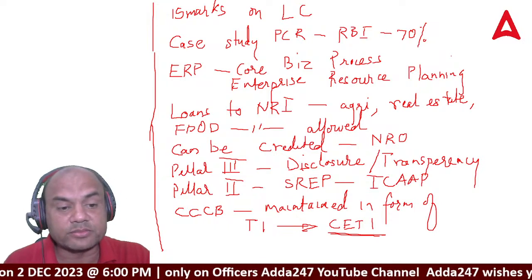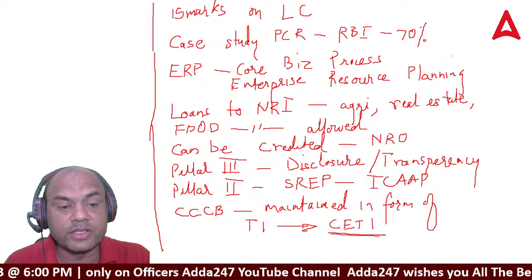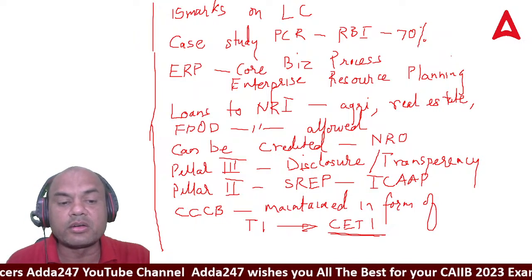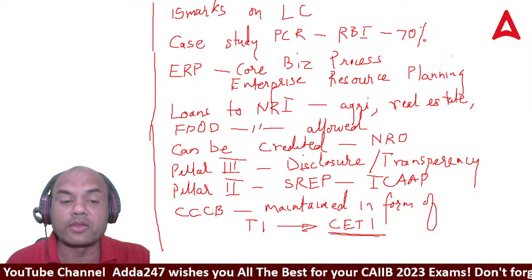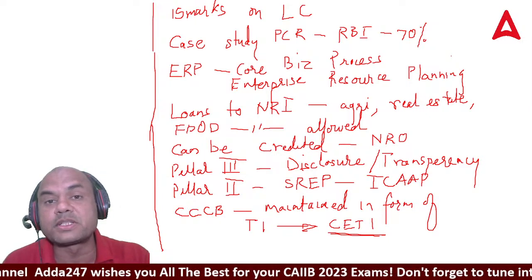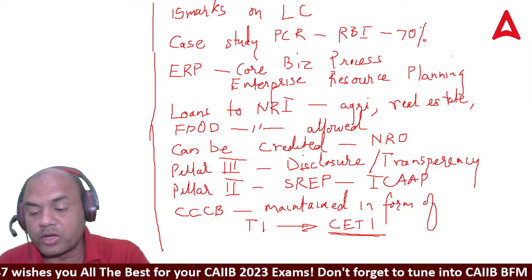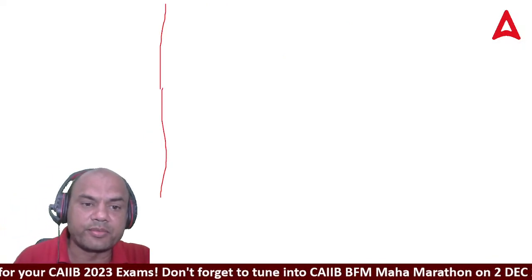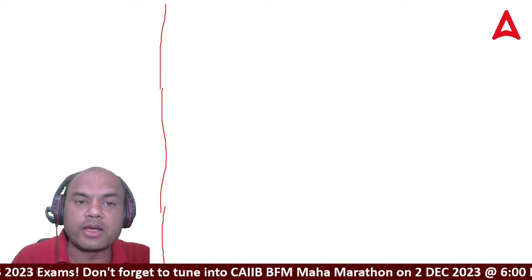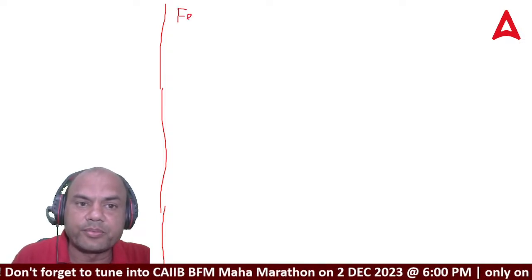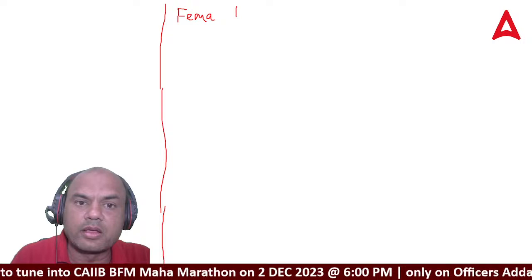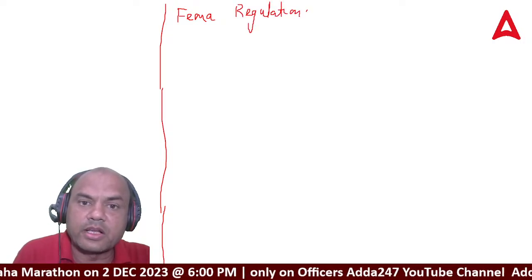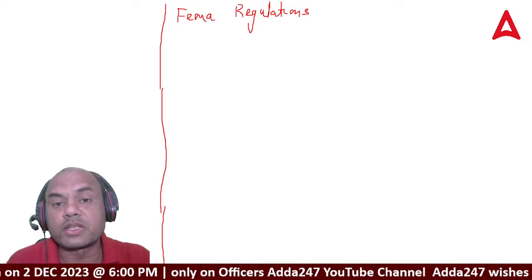The second one was a schedule question. FEMA remittance: under FEMA regulations, what was asked?